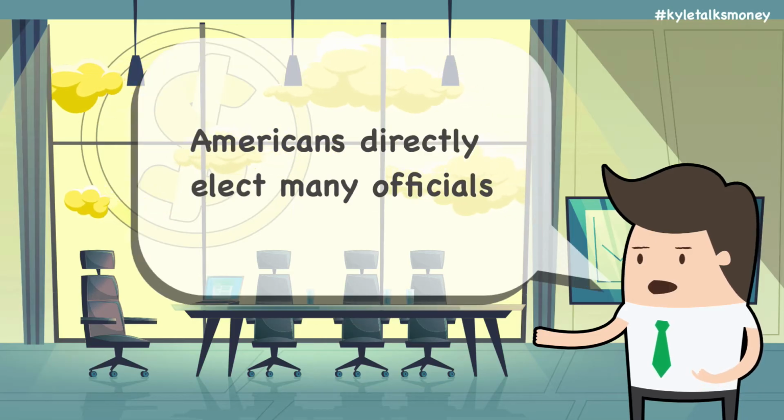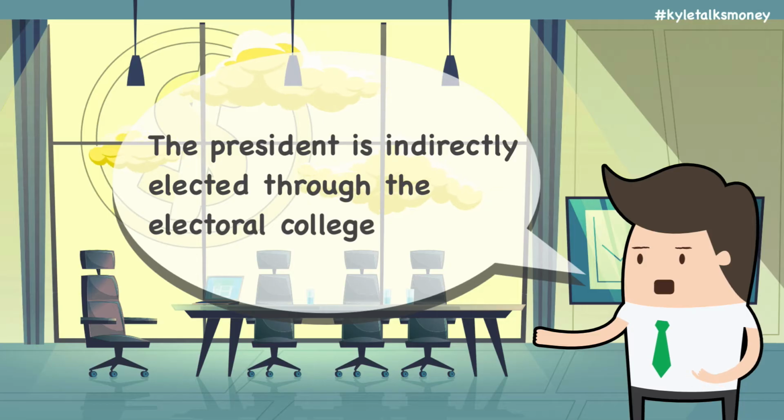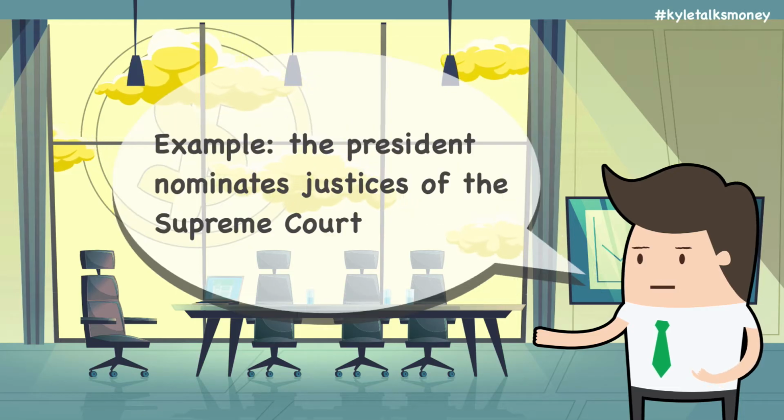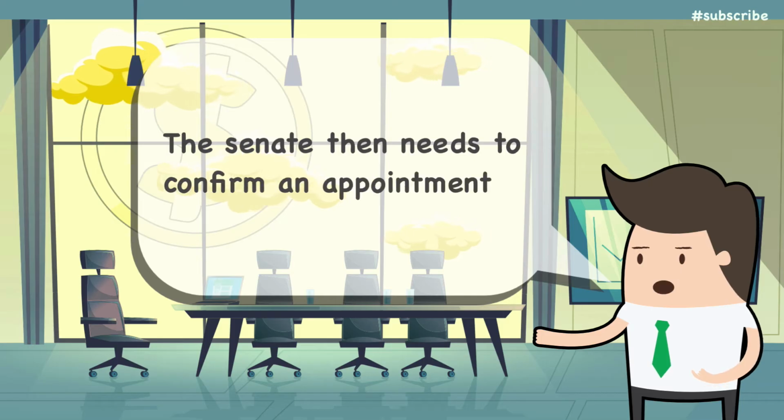Americans directly elect council members, governors, state representatives, and senators, and numerous other officials. The president is indirectly elected via the Electoral College. The legislature and executive branches then appoint a variety of officials to their positions. For example, the president nominates a justice to the Supreme Court when the seat needs to be filled. The Senate then needs to confirm this nomination.